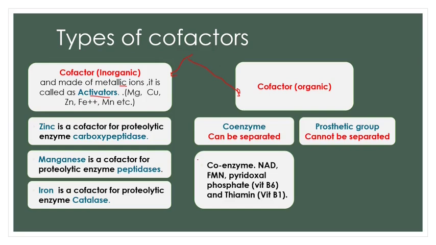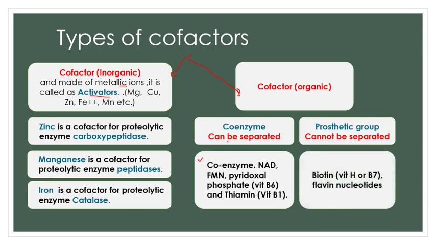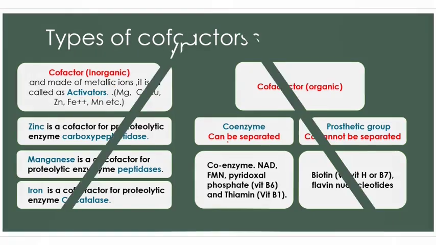These are examples of coenzymes, which can be separated from the apoenzyme during a reaction. Examples of prosthetic groups are biotin, also called vitamin H or B7, and flavin nucleotides. These two are examples of prosthetic organic cofactors.